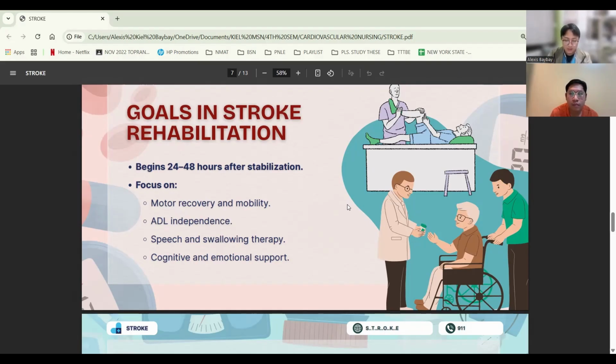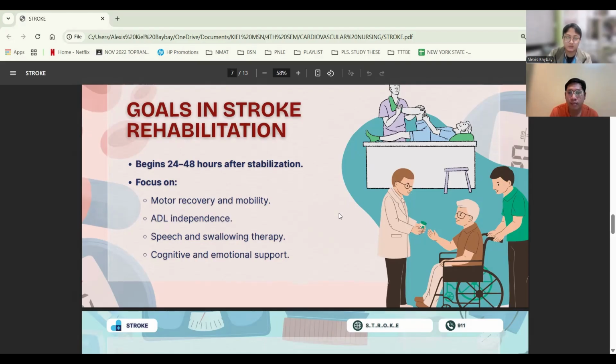So stroke rehabilitation goals include restoring motor function and mobility, improving speech and swallowing, enhancing independence in activities of daily living, supporting emotional and cognitive recovery, and lastly, preventing complications like contractures, muscle atrophy, and depression.